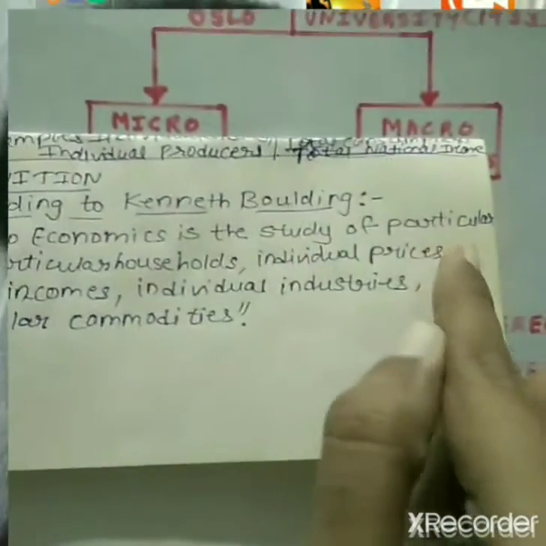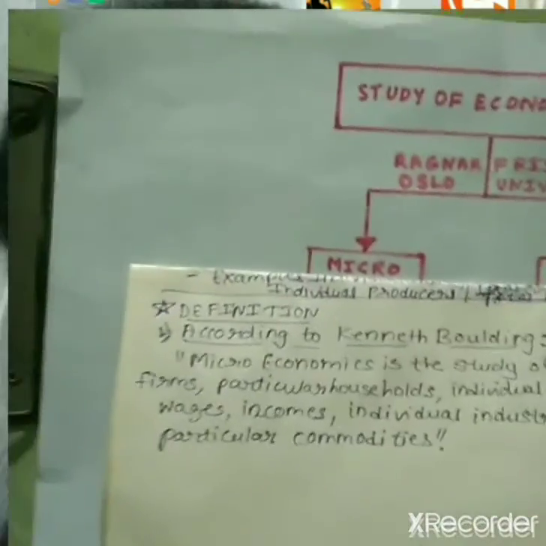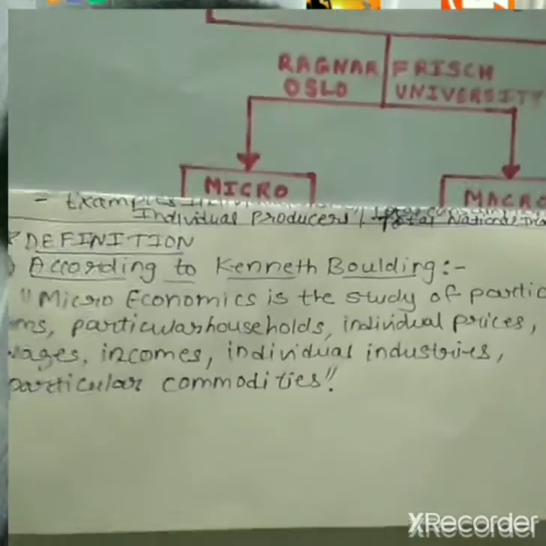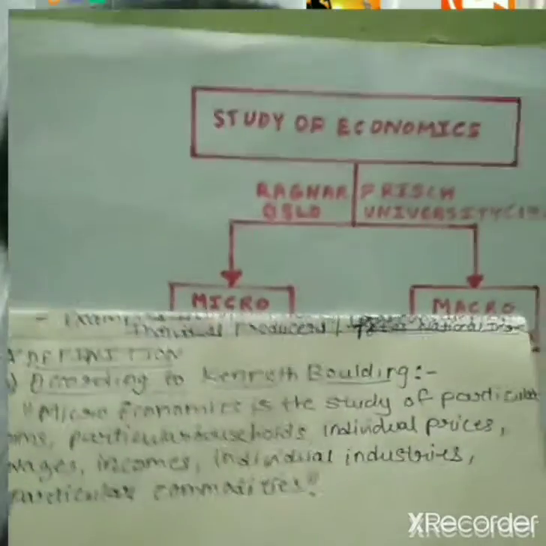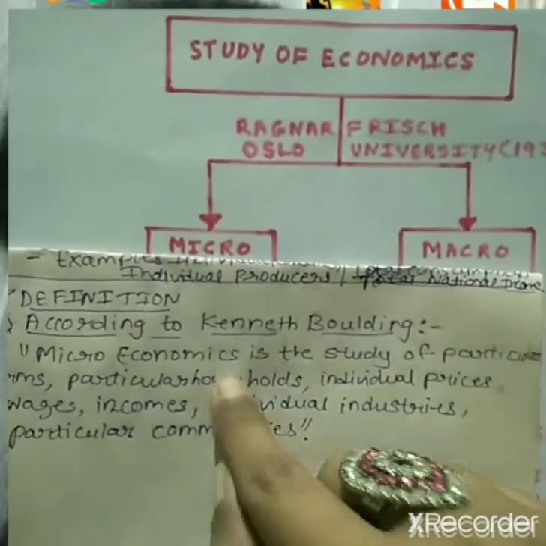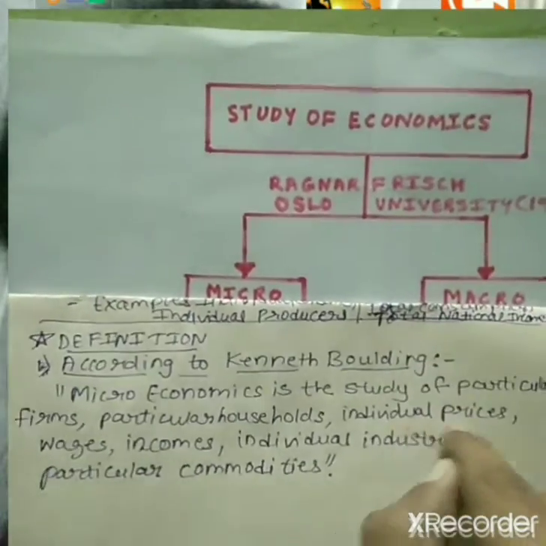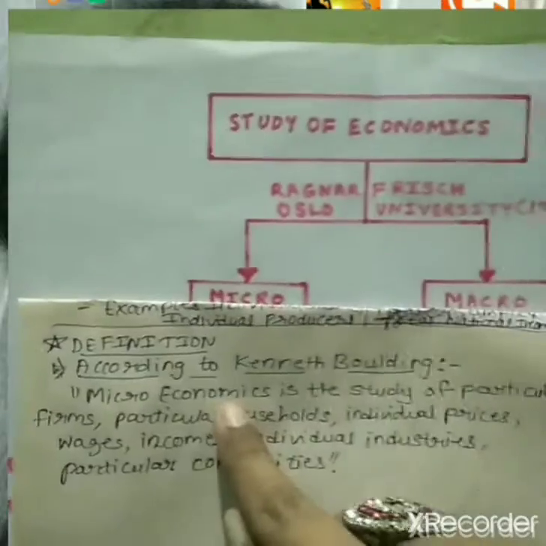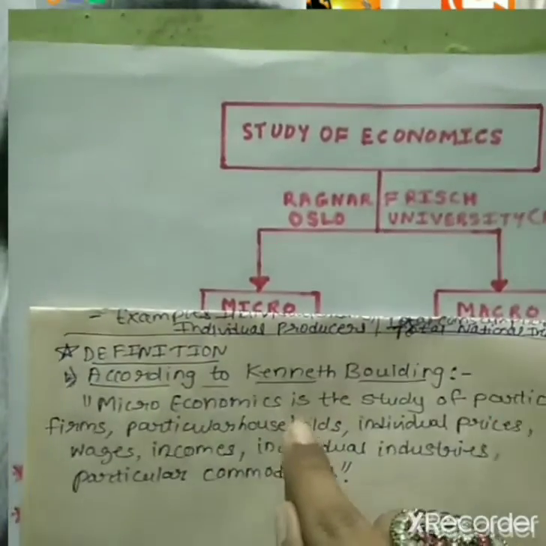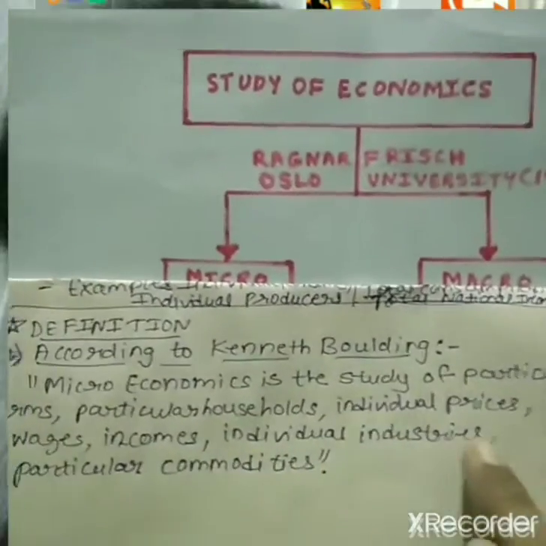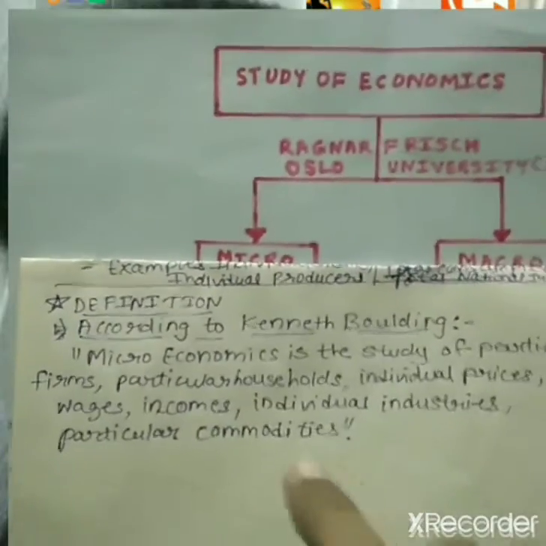Microeconomics is the study of the particular firm. Particular means a single firm. Particular household: a single household regarded as a unit is called a particular household. Its study is done under microeconomics. Individual prices, the prices of individual goods like sugar or salt, are fixed in microeconomics. Wages, the incomes of laborers, are also determined in microeconomics. Individual industries and particular commodities, like clothes, as we have seen.